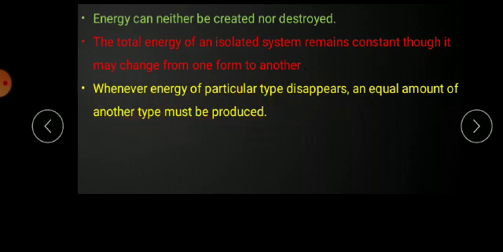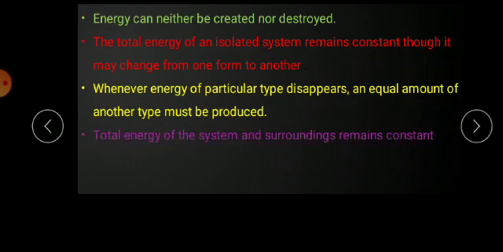Suppose burning of a stick or burning of wood, what happens there? After completing the burning, it will become ash, isn't it? There is no disappearance of things. One form can be converted into another form. That is why whenever a particular type disappears, an equal amount of another type becomes. If you are burning a stick or paper, whatever it may be, or a candle is melting and becoming a new one, isn't it? The melting of ice also becomes water. Likewise, one form can be converted into another form.